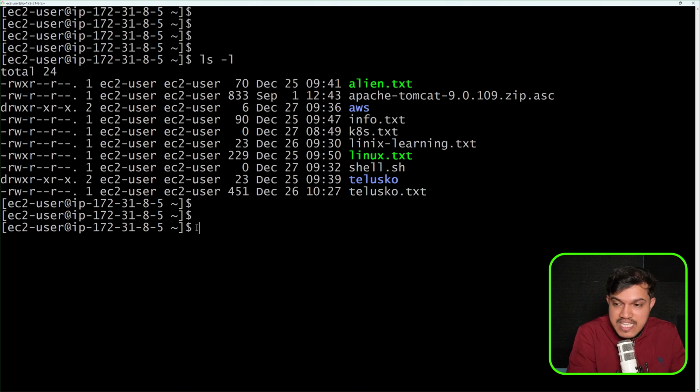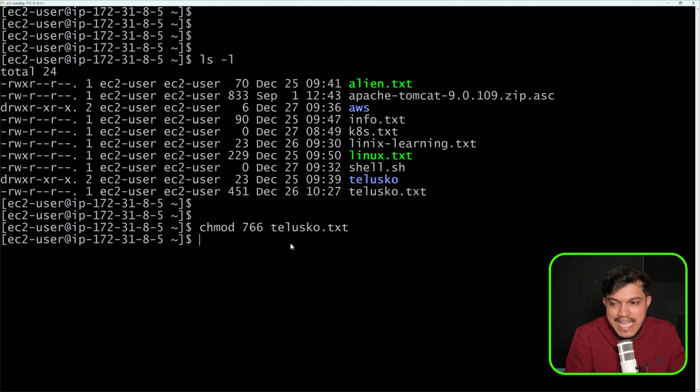Okay. I will say chmod. Please see here, for user 7. All right. For group, I'll give 6. And for others, I will give 6. To which file? I will say here telusko.txt. Okay, I would just go back here and say telusko.txt, right? Now what exactly happens here?